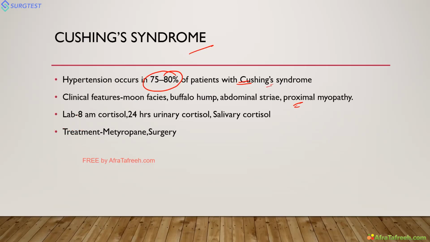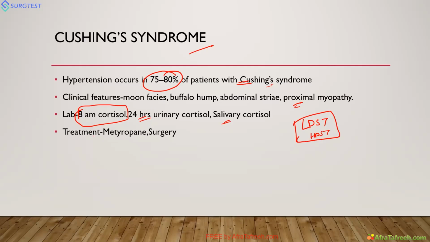You have to do an 8 AM cortisol. If the 8 AM cortisol is high, then we have to suspect Cushing syndrome. Then 24-hour urine cortisol and salivary cortisol. Once you suspect it, you confirm this further by doing the low dose dexamethasone suppression test and the high dose dexamethasone suppression test, which you will read in endocrine in detail. Then treatment can be done.